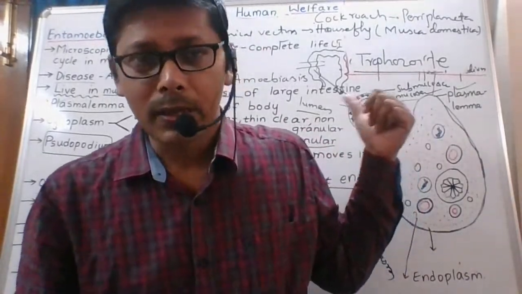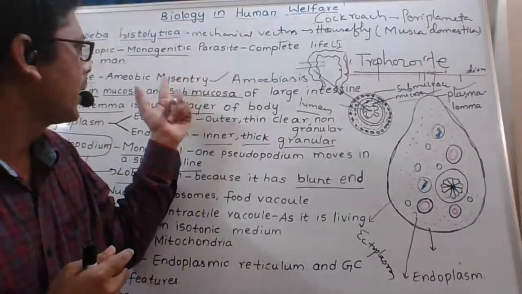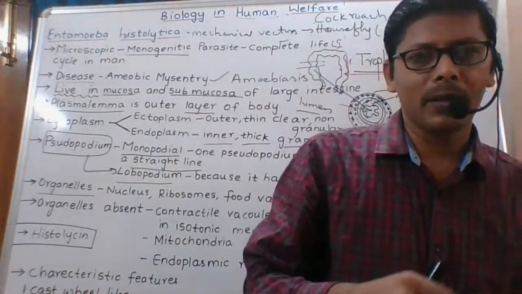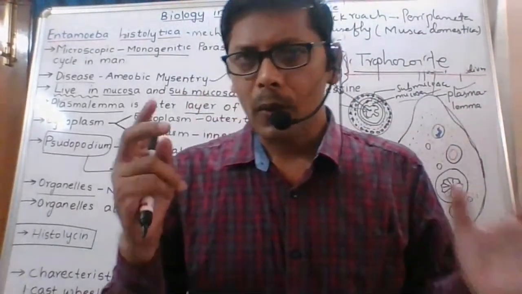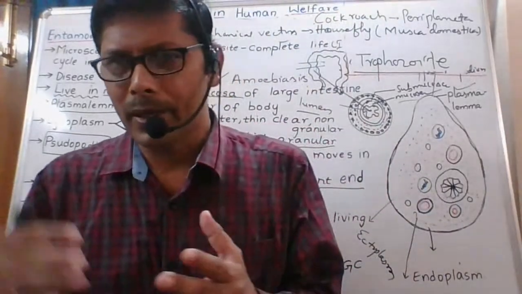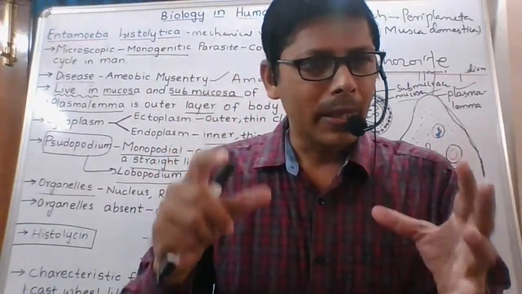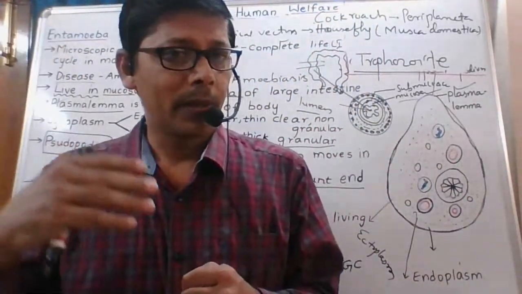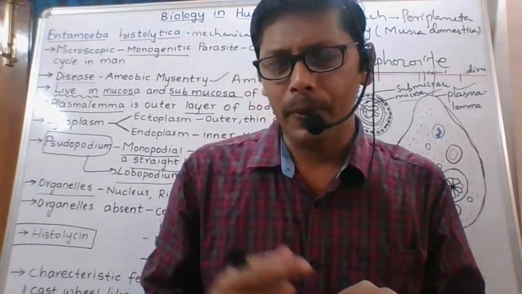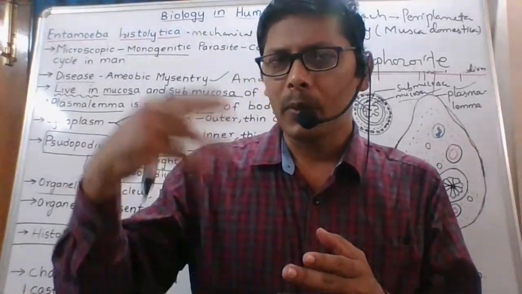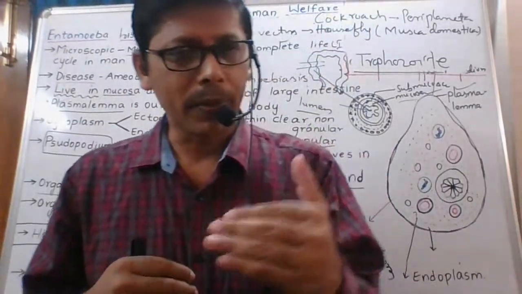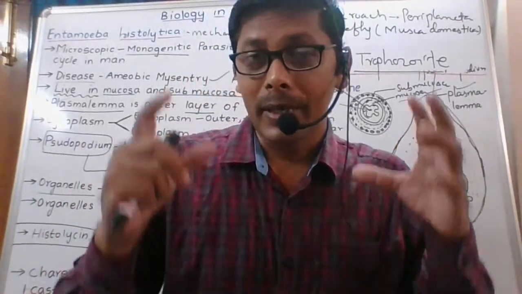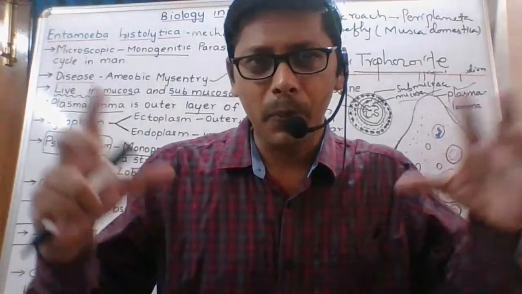But this disease, amoebiasis or amoebic dysentery, is more common in tropical and subtropical regions. Tropical regions, as you might learn in social studies, lie between the Tropic of Cancer and the Tropic of Capricorn, on either side of the equator. Subtropical regions are above the Tropic of Cancer and below the Tropic of Capricorn. In those areas it is very common, especially in densely populated areas.